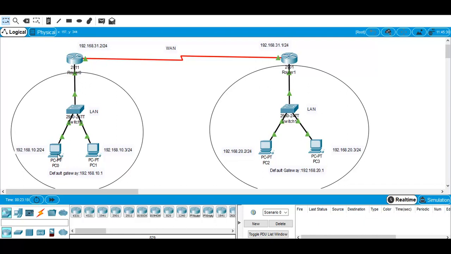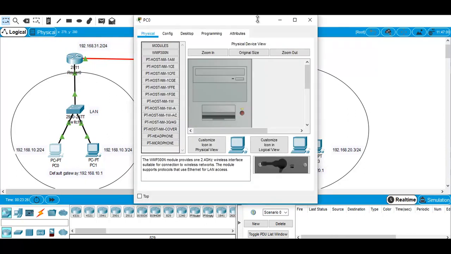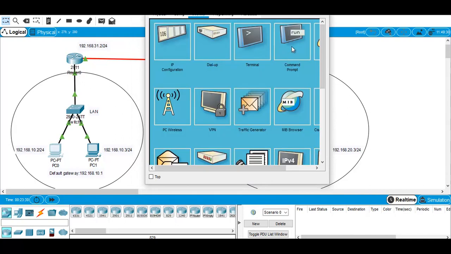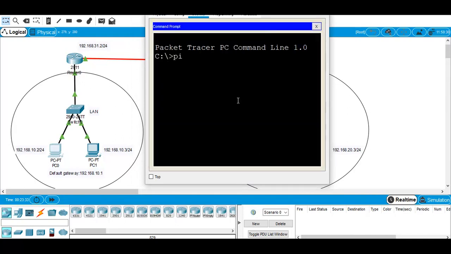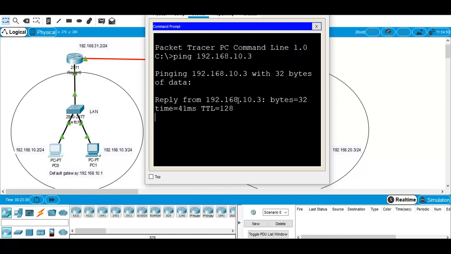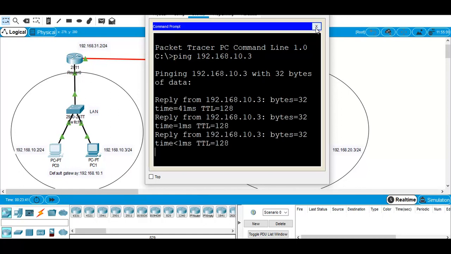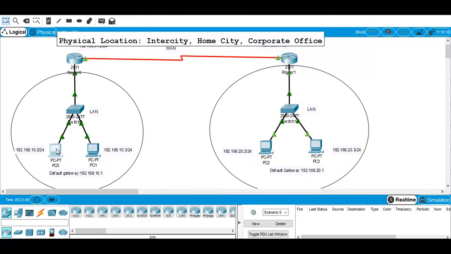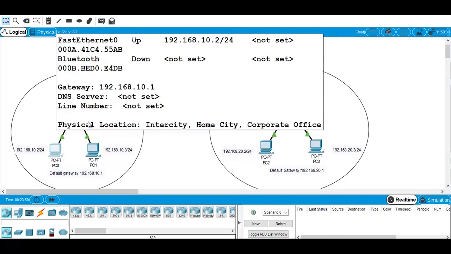It means if PC0 wants to ping PC1, it can easily ping that in the network. We can show you over here PC0 trying to ping PC1, and the IP address of PC1 is 192.168.10.3. Ping is successful because they are connected to a single switch in the local area network. They don't need any router to get connected to one another.